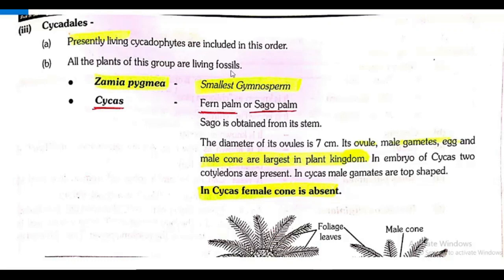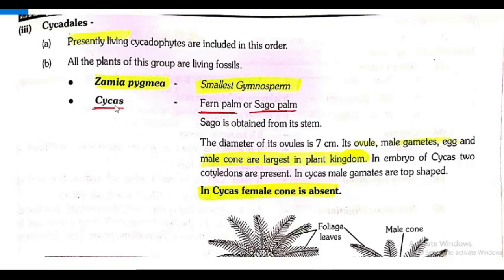Zamia pygmaea, the smallest gymnosperm. Largest we discussed from the textbook, what was that? Yes, redwood tree, Sequoia. And here the smallest gymnosperm, it can be asked in the exam. Please remember that the smallest gymnosperm is Zamia pygmaea.